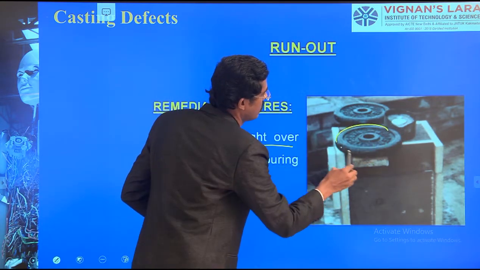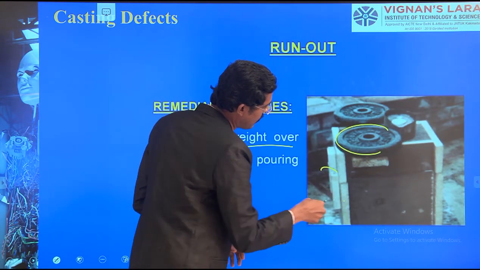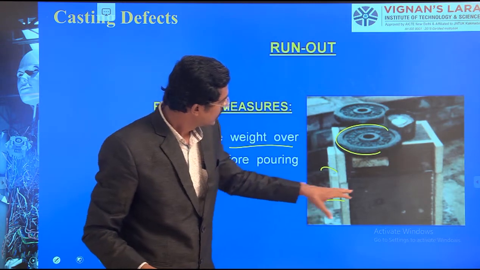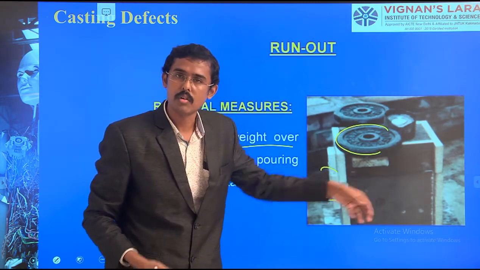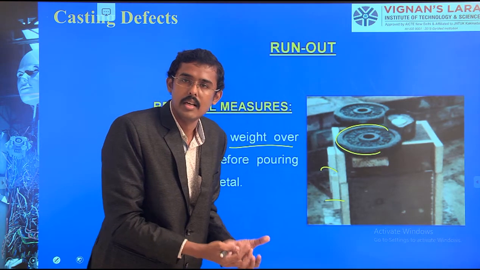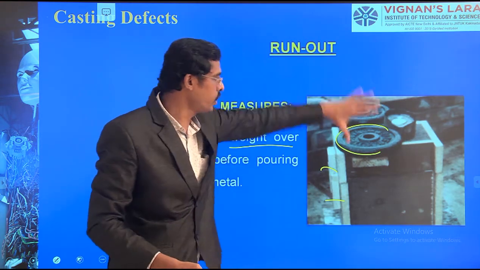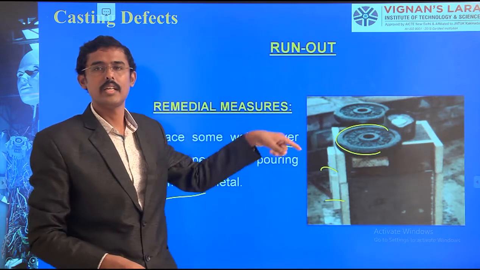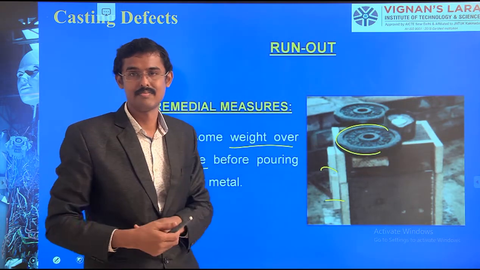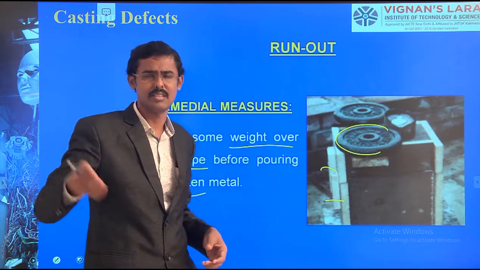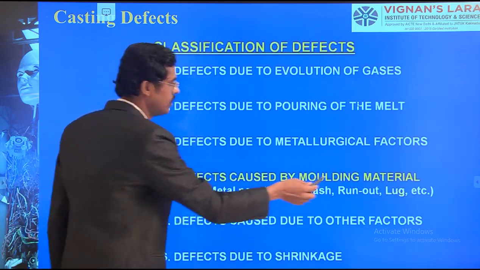See, this is the cope and drag box. In between we want to pour, but the pressure of the molten metal pushes out. That pushing I am blocking inside, so I am putting some weight on it. But here stress is created. We should do annealing treatment, and some other things we should do. Okay, next one, we should go for the lug.